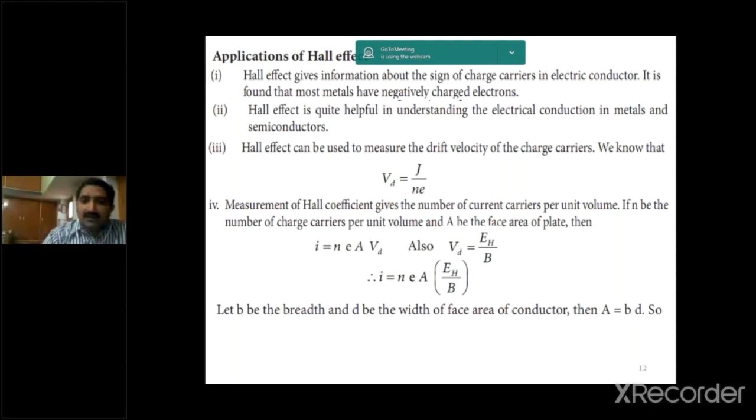Let B be the breadth and D be the width of the face area of the conductor, then area A is equal to BD. So it can be written as I is equal to NE, in place of A we write BD, into EH by B, or N is equal to IB by E b D EH. Here I is the current, B is the magnetic induction, E is the charge of the electron, b is the breadth, D is the width, and EH is the Hall electrical field. So we can identify the charge carrier concentration N by the above equation.